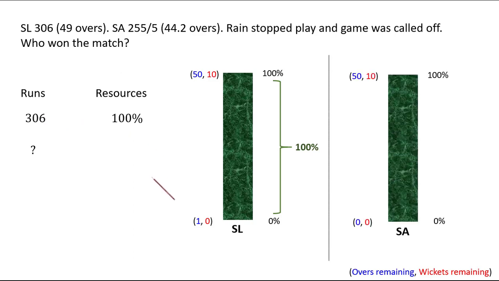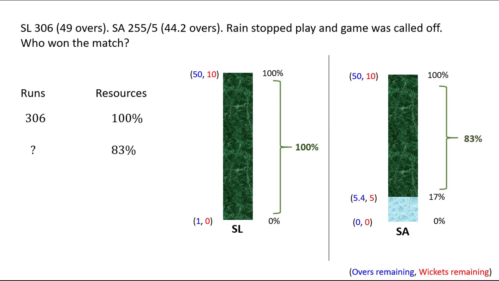Then South Africa started their innings. In the beginning, they knew that they were going to play for 50 overs and they had 10 wickets. So in the beginning, they had all 100% resource. But then, when they reached 44.2 overs, or when 5.4 overs were left, and 5 wickets were remaining, means when they had still 17% of the resource remaining, it started raining. So this blue represents the rain.